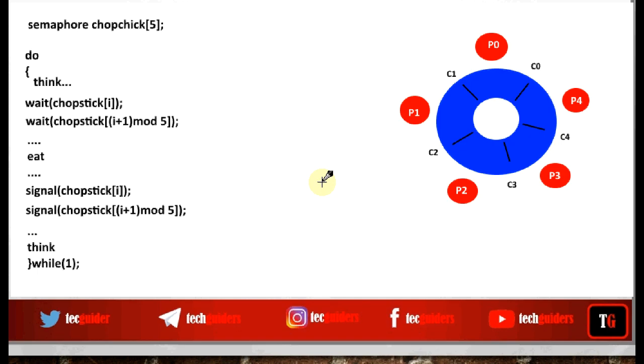The solution to the dining philosophers problem that we have discussed in the previous video has a major limitation. Suppose all the philosophers got hold of their left chopstick at the same time. P0 got hold of his left chopstick C0, P1 got hold of his left chopstick C1, P2 grabbed his left chopstick C2, P3 grabbed his left chopstick C3, and P4 got hold of his left chopstick C4. But for each philosopher to eat, all of them need two chopsticks at a time.